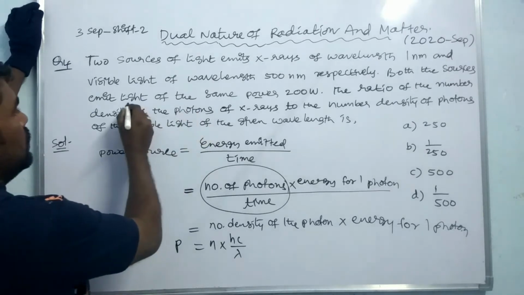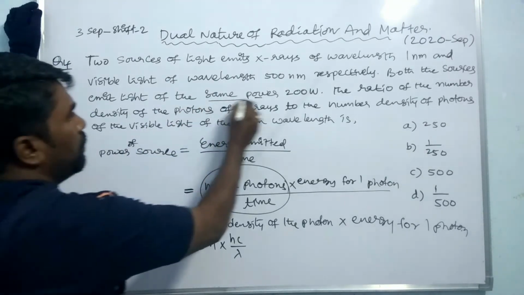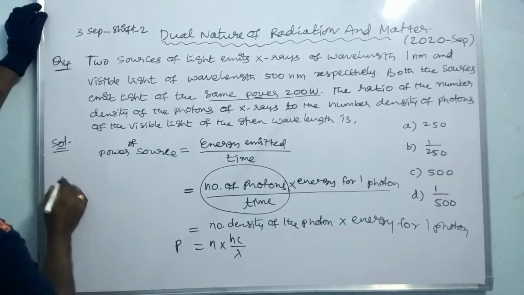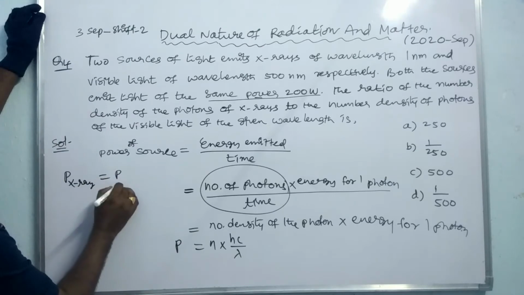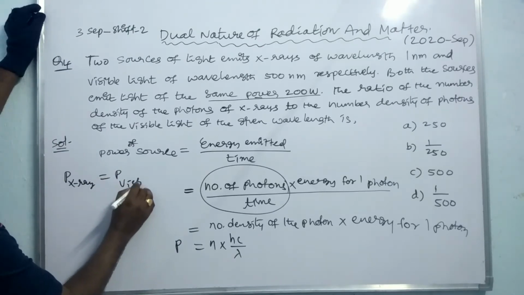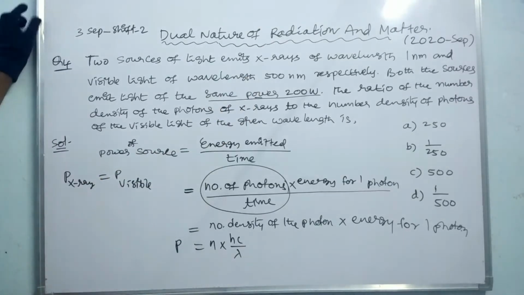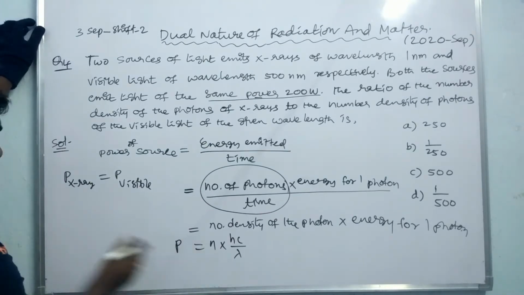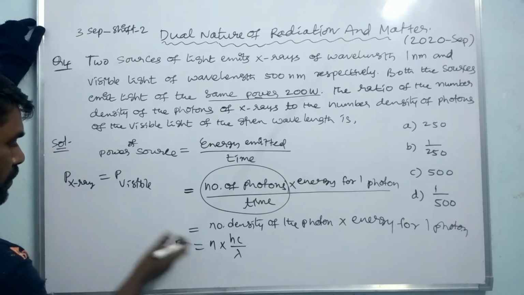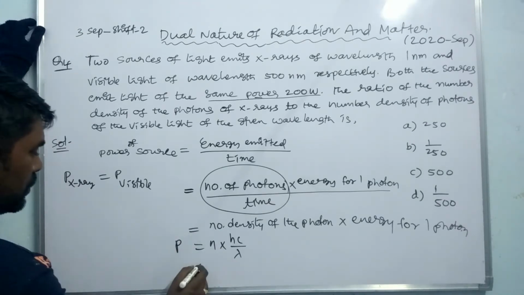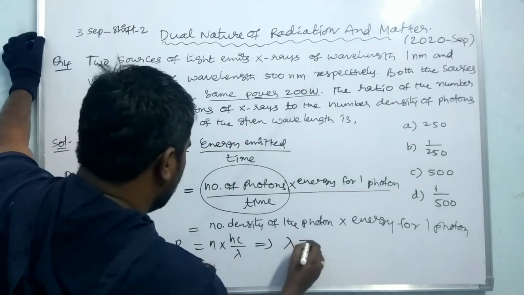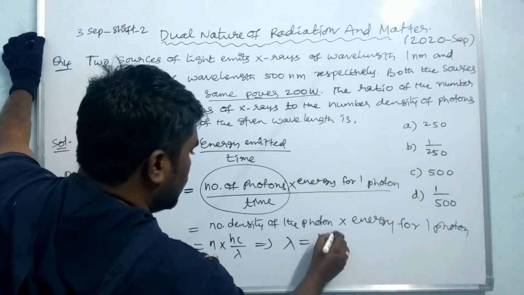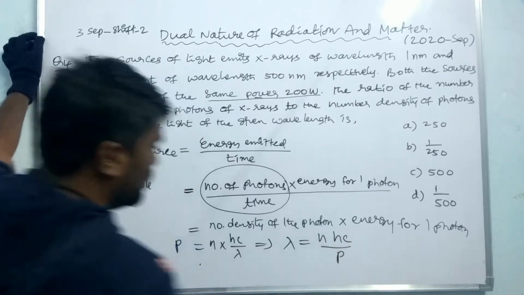So these two emitted lights have the same power, 200 watts. Therefore, power of X-rays is equal to power of visible light. This is the concept here. Therefore, you can write lambda is equal to n hc by p.